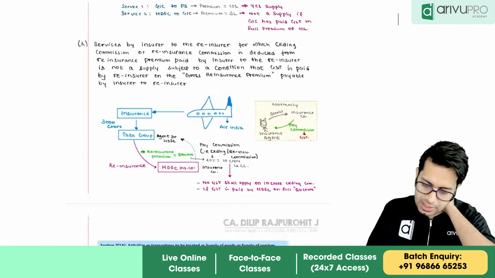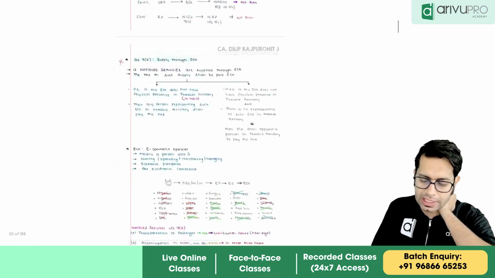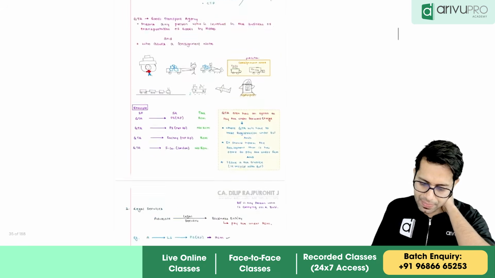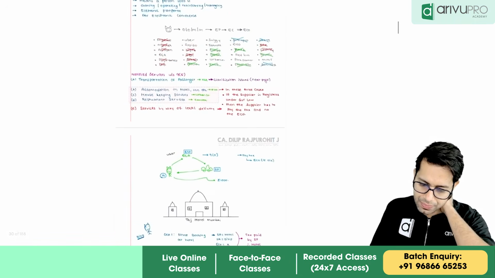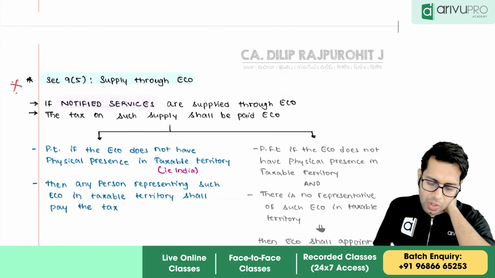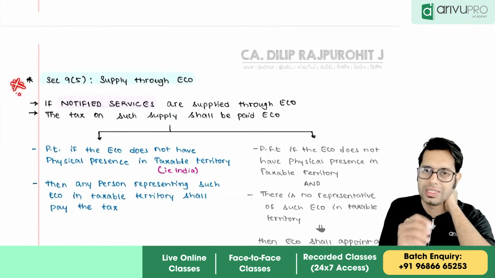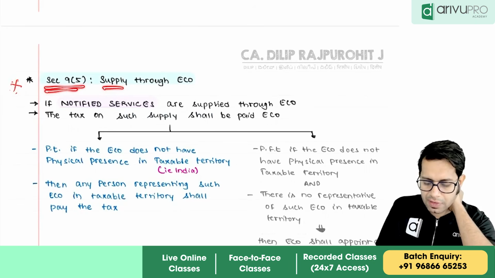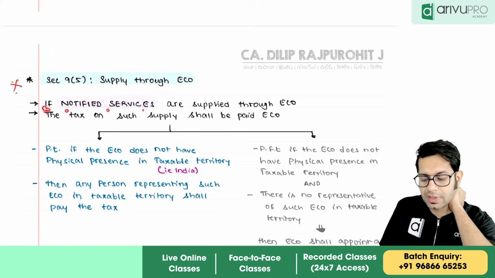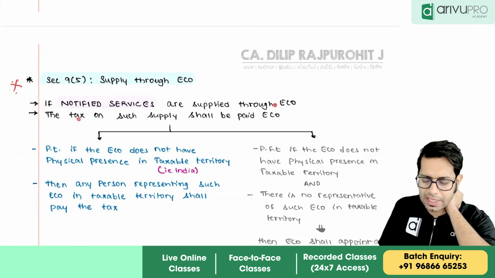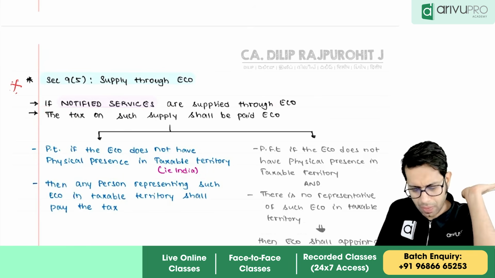Next, charge under GST chapter. Charge under GST has a section called section 9 subsection 5. Section 9 subsection 5 talks about supply through e-commerce operator. This is an important section for this attempt. It says if notified services are supplied through an e-commerce operator, then the tax on that supply should be paid by the e-commerce operator.